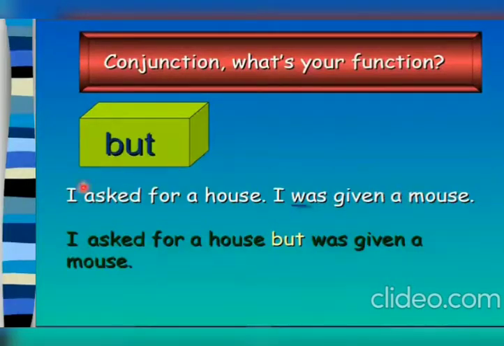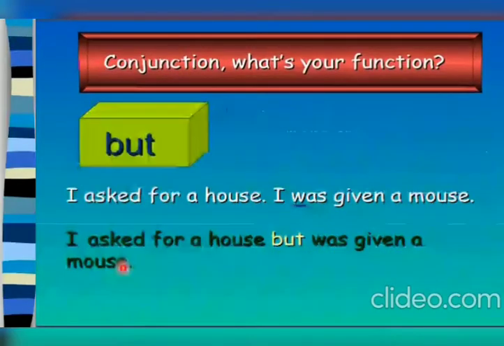Now, when we'll join it with the conjunction but, how are we going to join it? Just see. I asked for a house but was given a mouse. As the subject is the same we are talking about, there is no need to write the subject again. I asked for a house but was given a mouse.